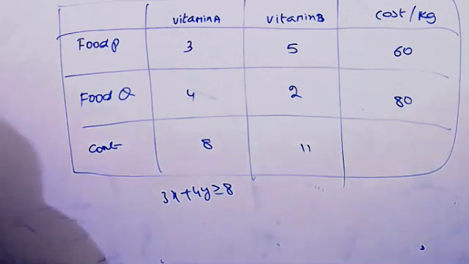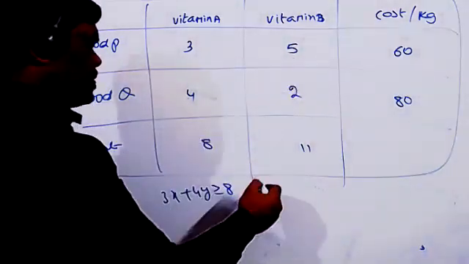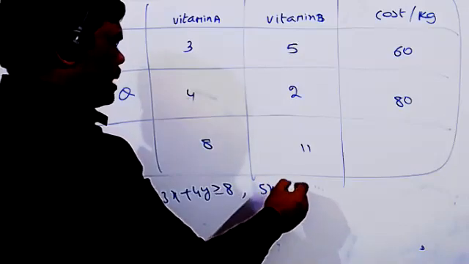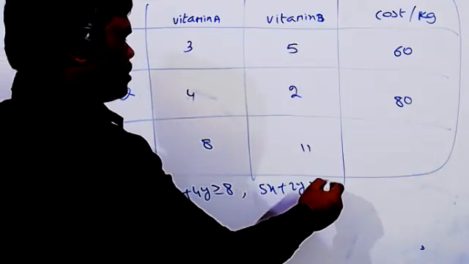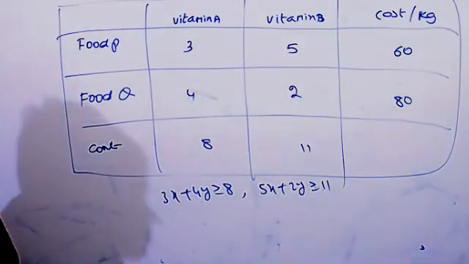Vitamin B we are taking, so what happens? Vitamin B, 5 and 2, total 11. So this is 5x plus 2y greater than or equal to 11. These are the two constraints.